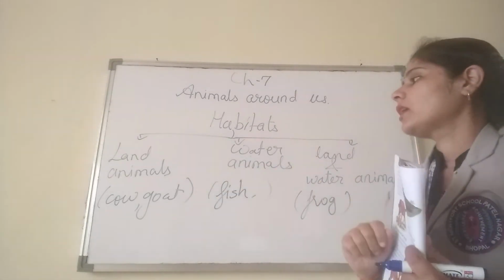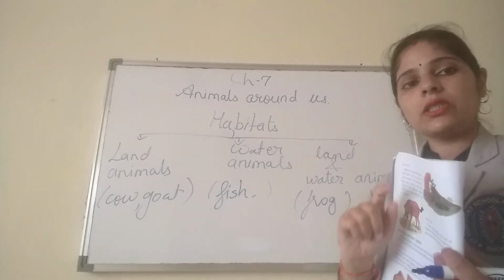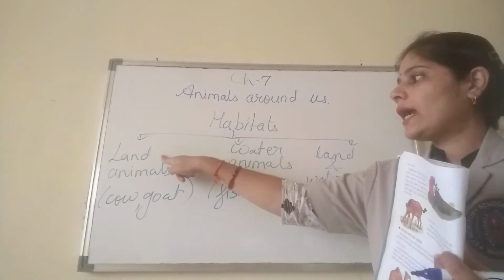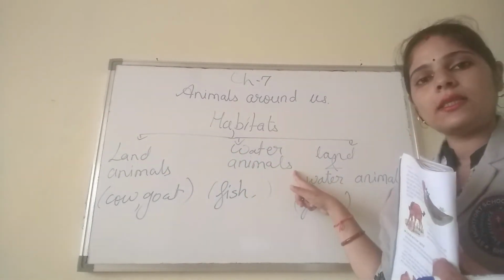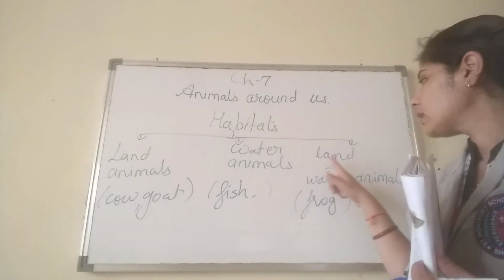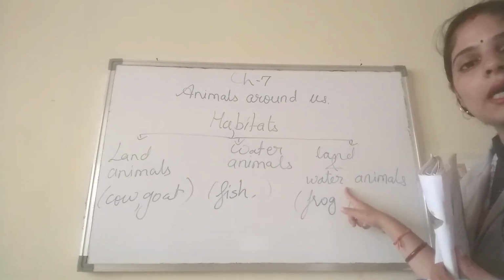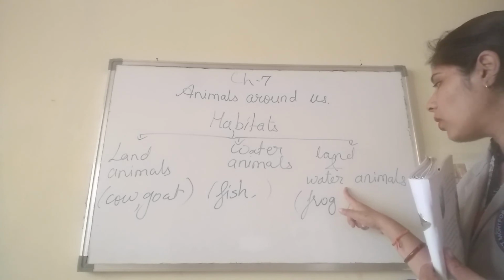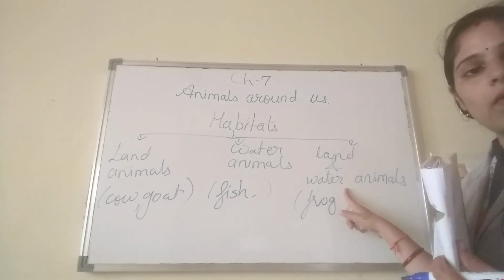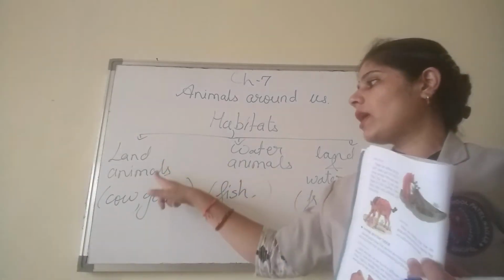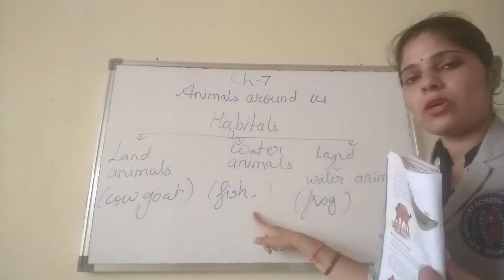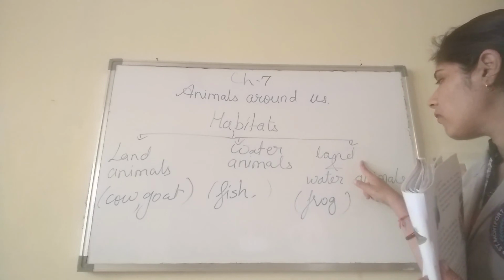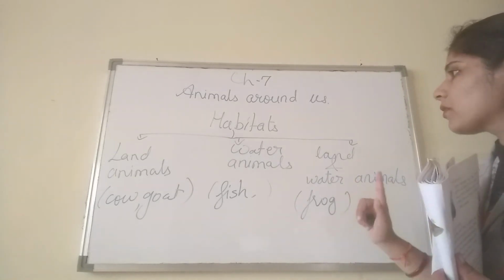So here different names are given which are not mentioned in your book. Land animals are called terrestrial animals, water animals are called aquatic animals, and the animals which can live in both land and water are called amphibians. So the example of a land animal is cow and goat, the example of a water animal is fish, and the example of a land and water animal is frog.